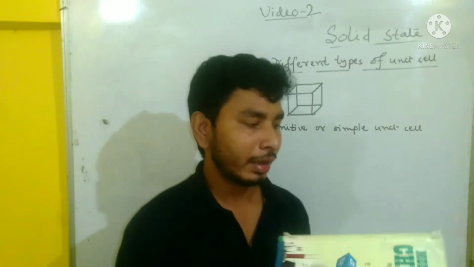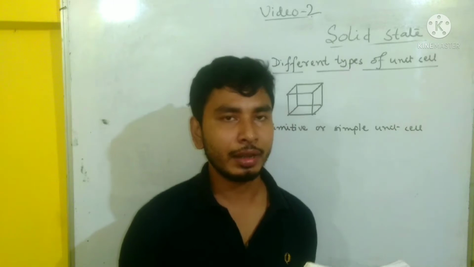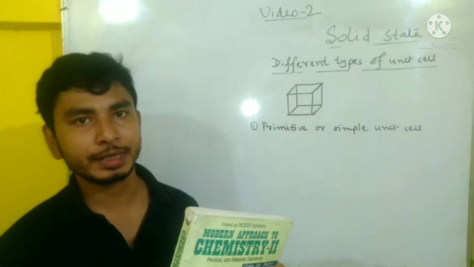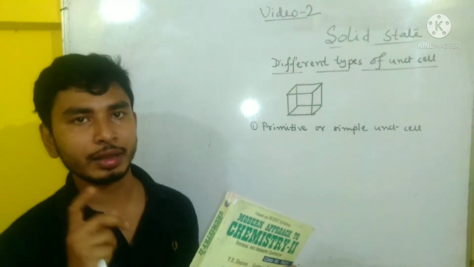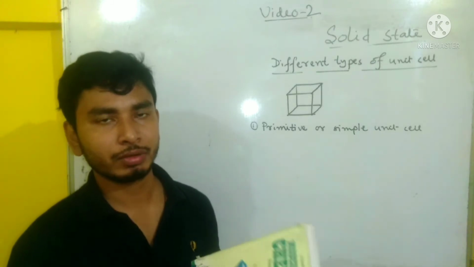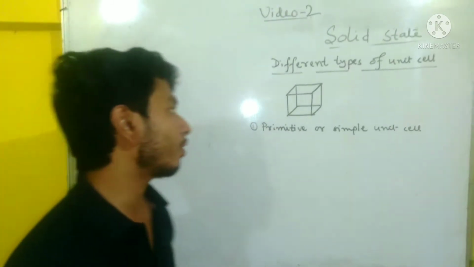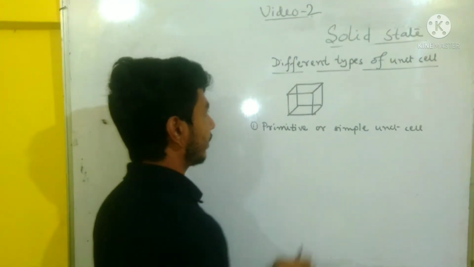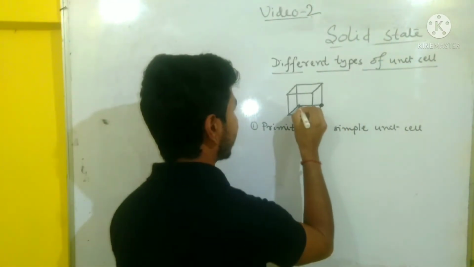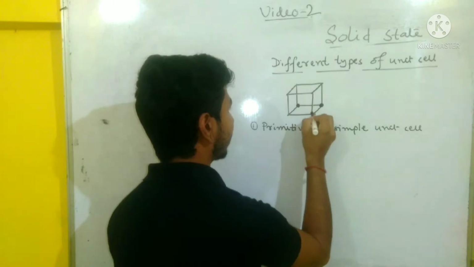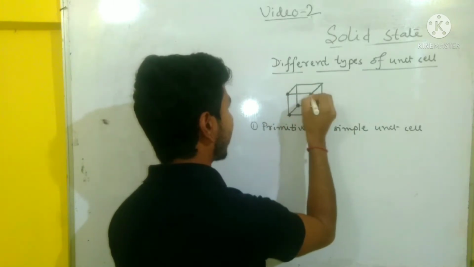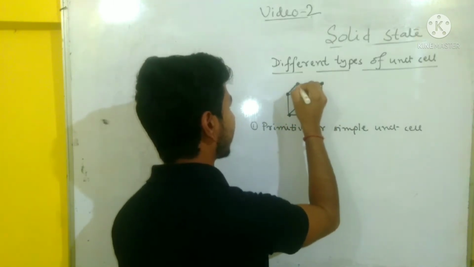So if in a unit cell the particles are present only at the corners, there are altogether 8 corners. Particles are present only at these 1, 2, 3, 4, 5, 6, 7, 8.